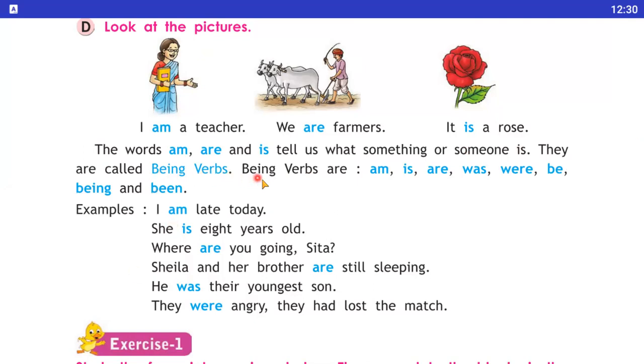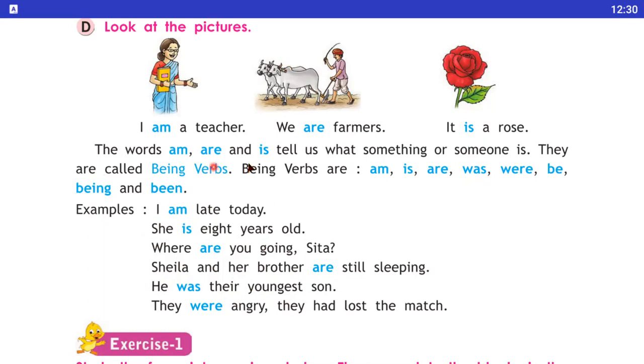Being verbs are is, are, am, was, were, be, being and been. Now we are studying being verbs. Examples: I am late today. She is 8 years old. Where are you going, Sita? Sheila and her brother are still sleeping. He was their youngest son. They were angry, they had lost the match. I hope you have understood the being verb.